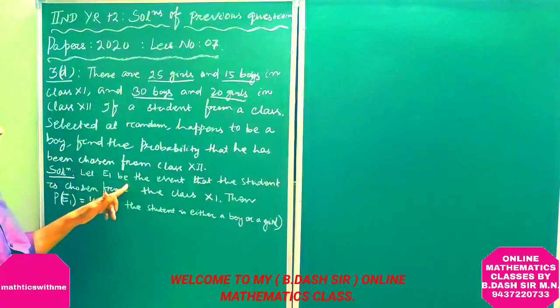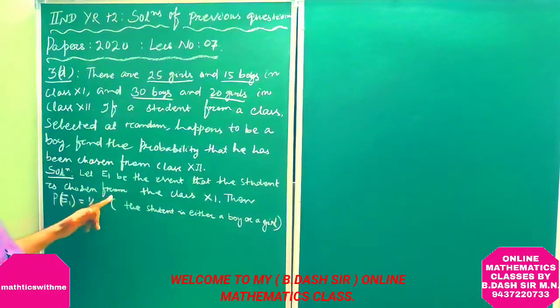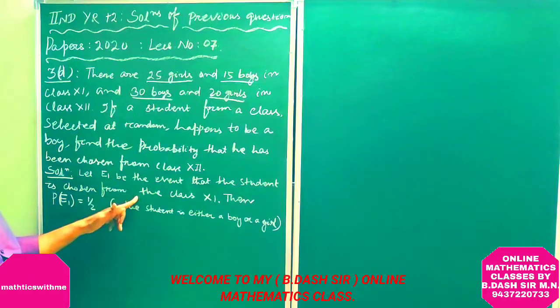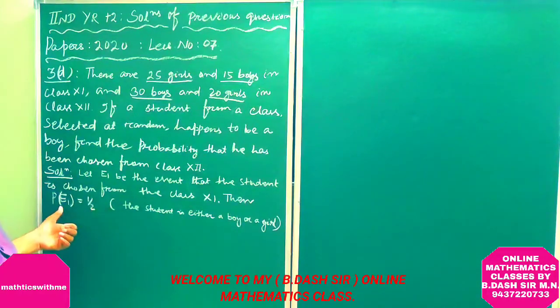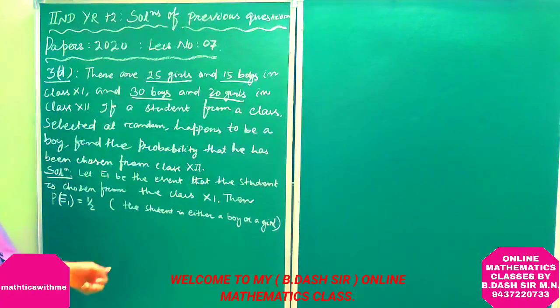Let E1 be the event that the student is chosen from class 11. So, P of E1 is equal to 1 by 2, because the chosen student is either a boy or a girl.